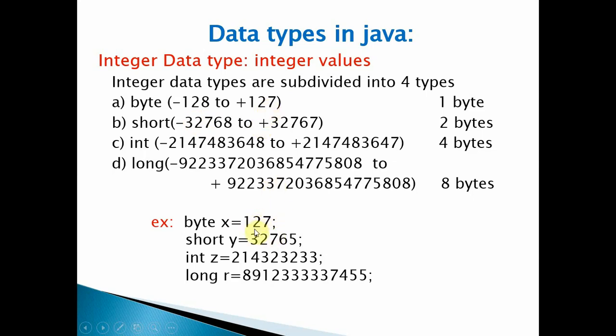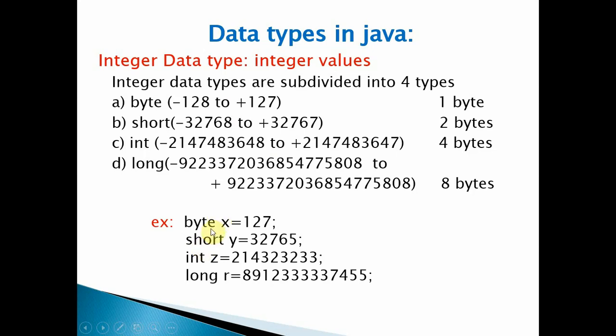If you specify +128, it will give an error because this is an out of range value. And in the same way, this range is useful for specifying the value for a variable of a specific data type.